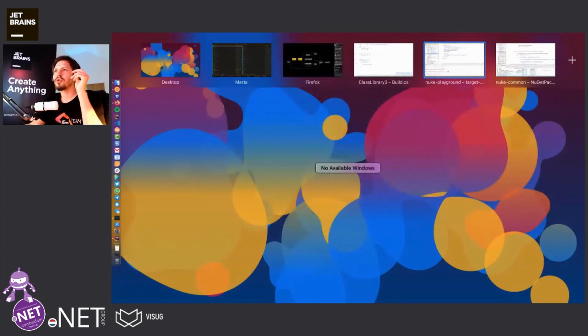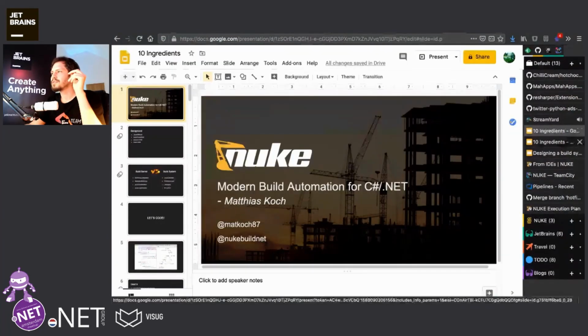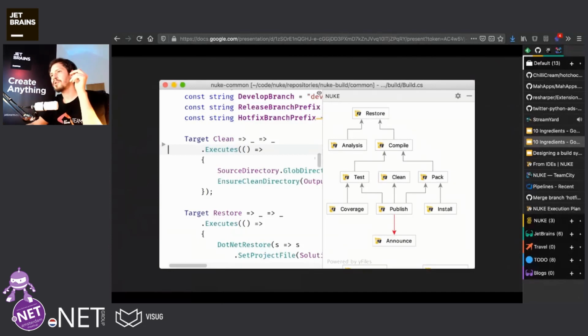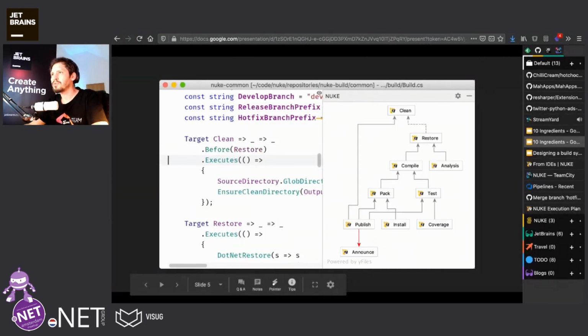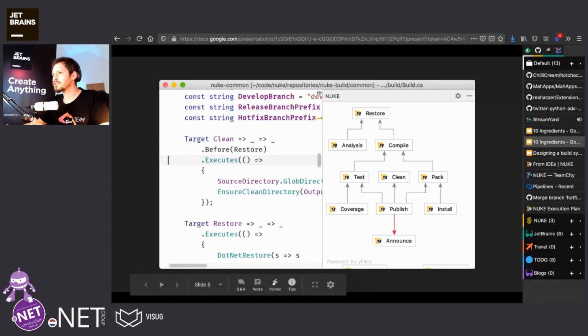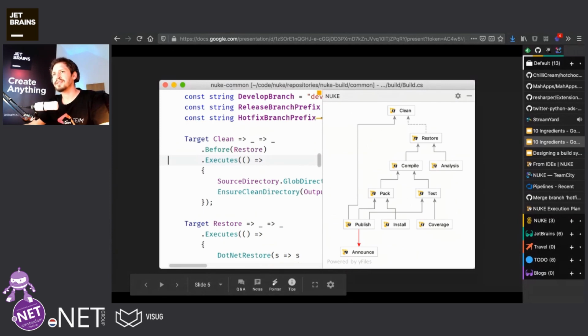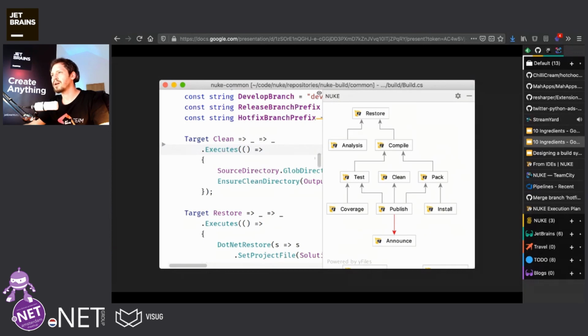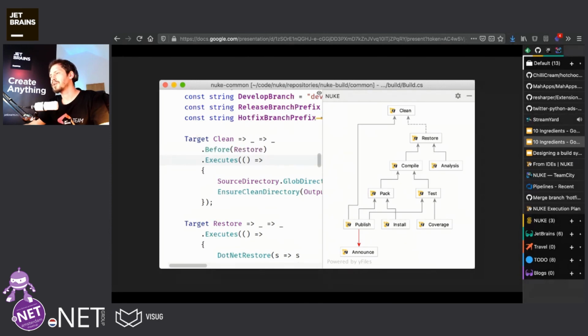Actually, I want to show you something else as well. It's a very nice thing in ReSharper, in Rider. And this is currently work in progress. We can also have some kind of live diagram, which will show us, just while we are writing our build implementation, how everything works together. So you can see in this case, this before restore is added and removed, and we can see how everything is re-rendered. So in this case, publish is only dependent on clean, but if we add it back, then we can see again that clean is at the very top.